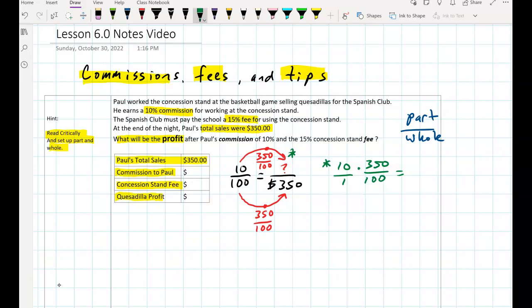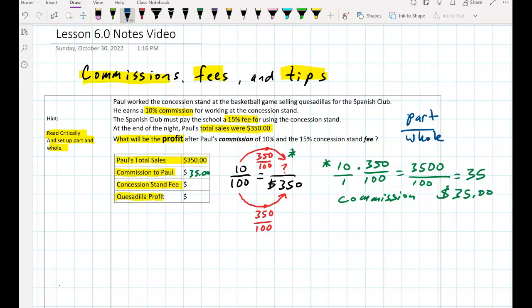10 times 350, well, that's easy. I just have to add a 0 at the end, or move my decimal over one place. So that's 3,500. And 1 times 100 is 100. And what's 3,500 divided by 100? 35. So Paul earned a $35 commission for working the concession stand. $35. So we'll put this here. $35 for his commission.